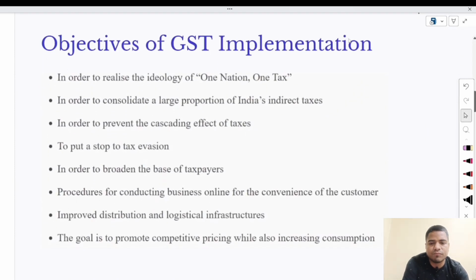Now come to the next topic, which is objectives of implementation. What were the objectives of implementation of GST?